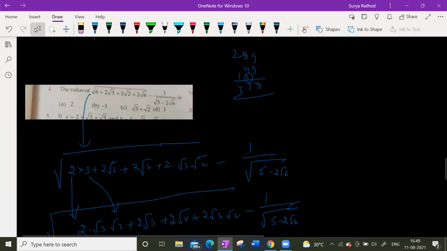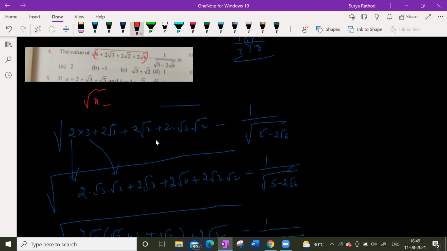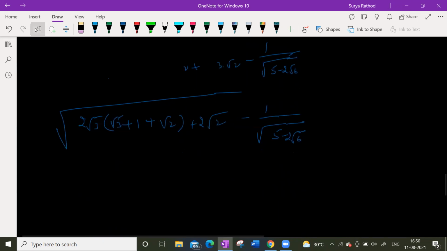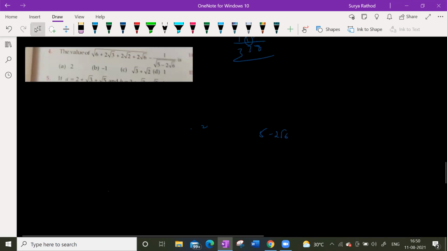So instead of doing that, look at this. Or else let us take this entire part as x. Sir, which entire part, sir? This entire part. Root x. तो x का मतलब क्या होता है? See, if you solve by this method, it gets very big. So you can't do this. We have to catch that logic. Is there some identity used here?